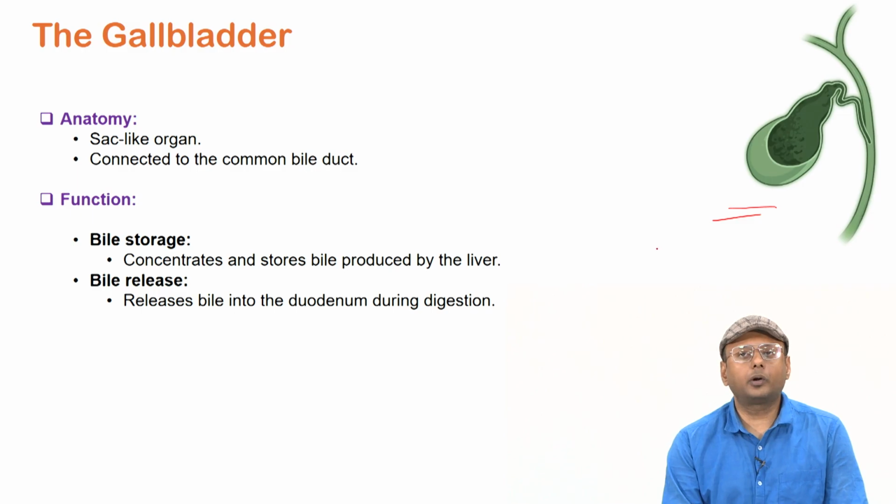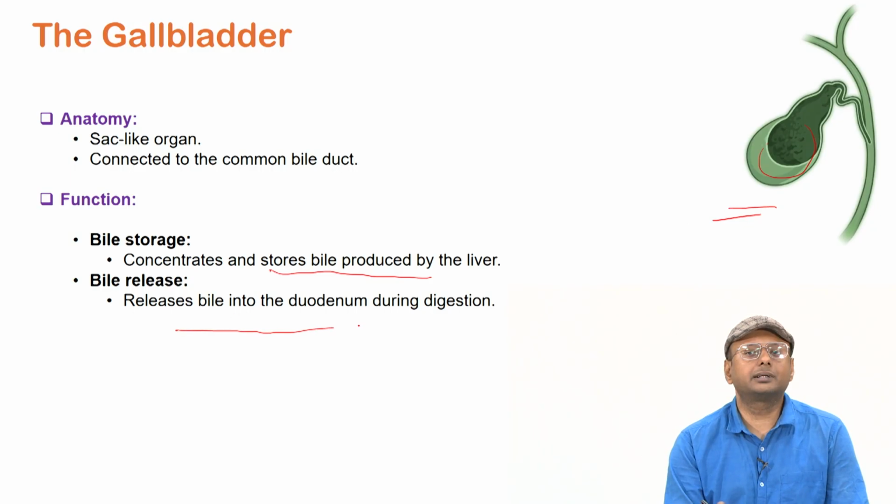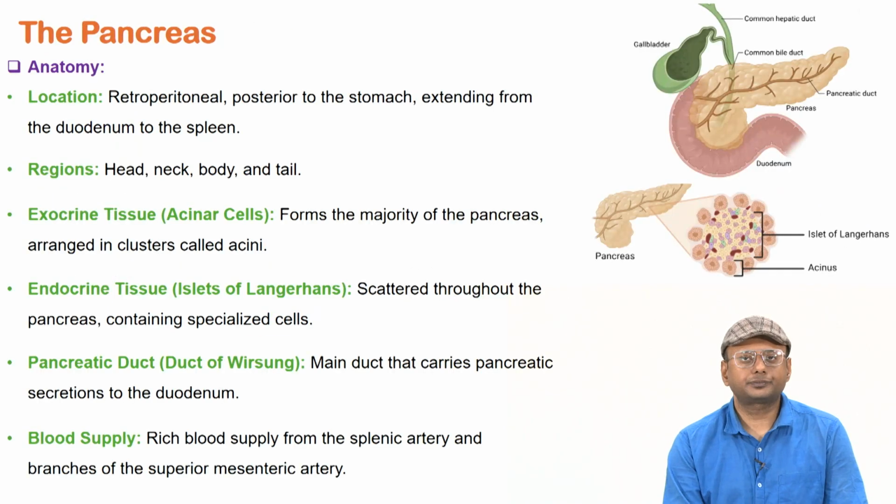Gallbladder is a very important component of the digestive system. It is basically a sac-like organ. It is connected to the common bile duct. What is the main function? The bile storage. It concentrates and stores the bile produced by the liver. So basically in this sac the bile can be stored and concentrated, and eventually those stored and concentrated biles are released to the duodenum during the digestion step.